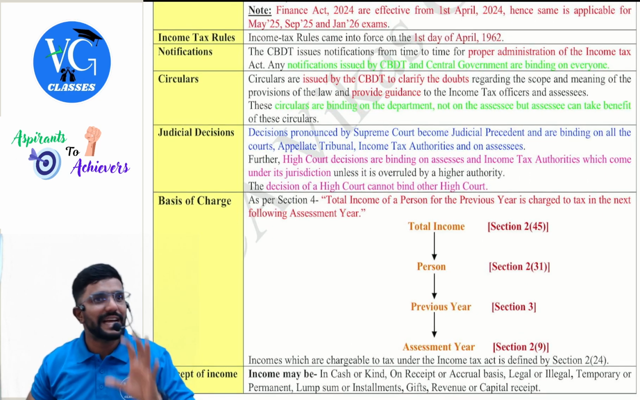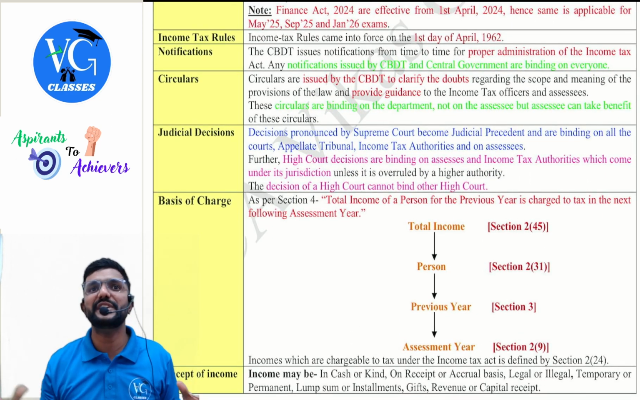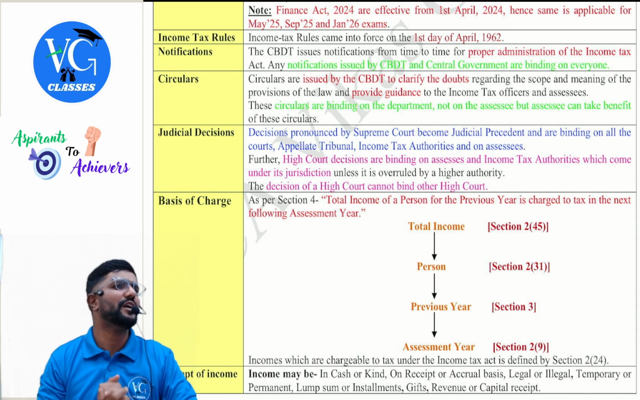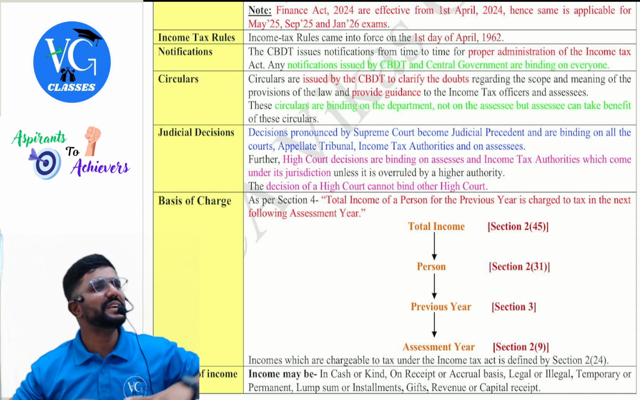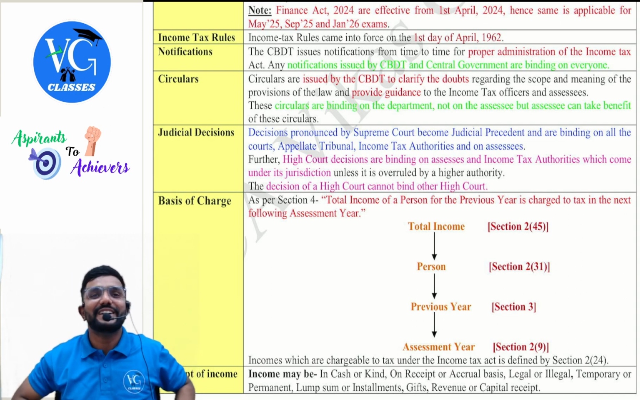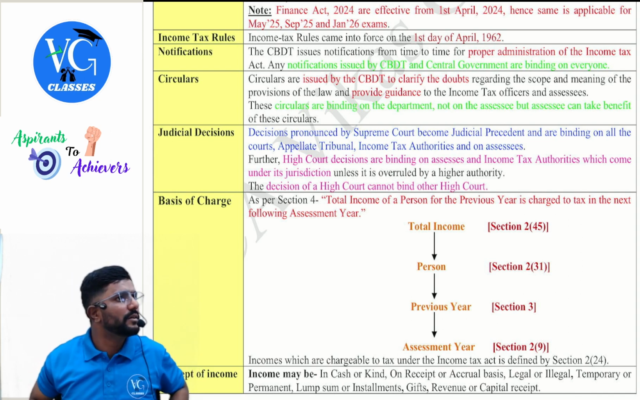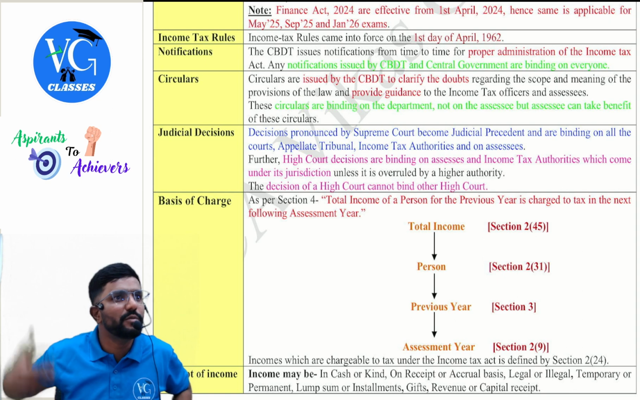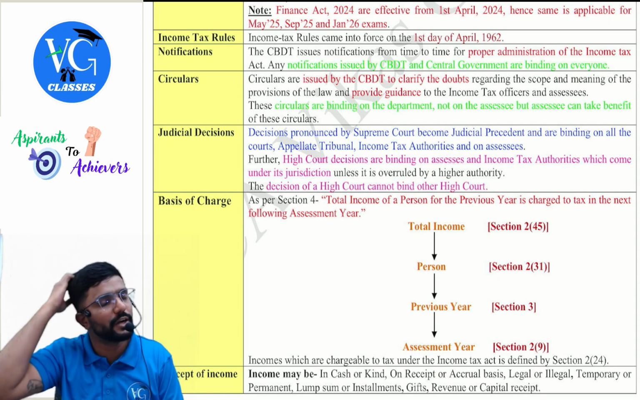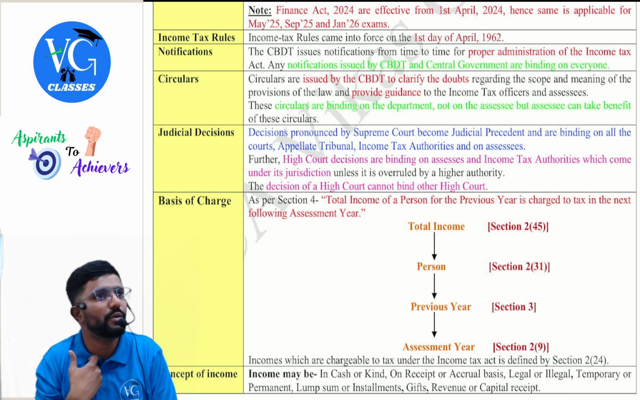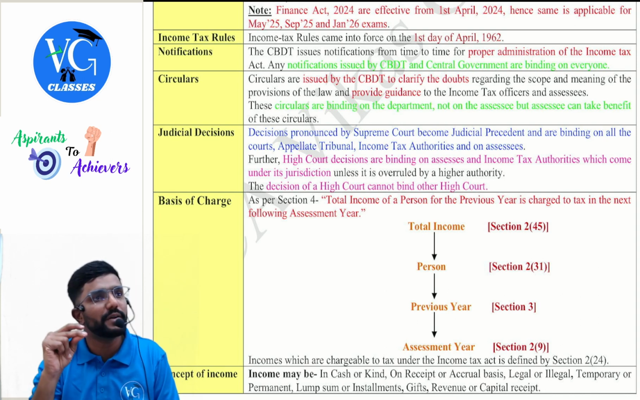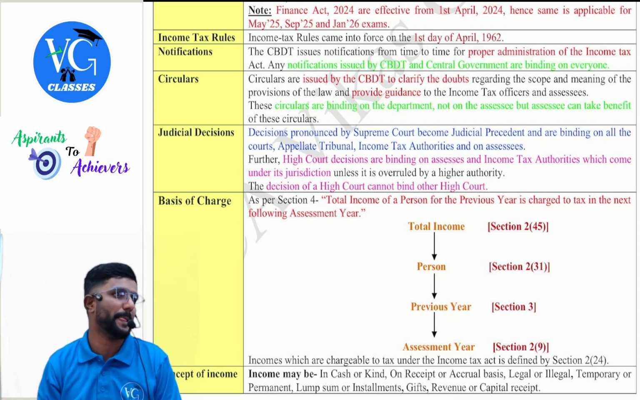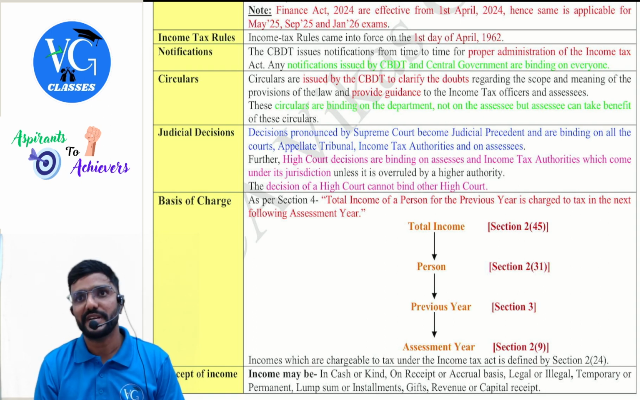Guys, notifications are released either by the central government or CBDT for proper administration of the law. Clear? Now, a notification released by CBDT or the central government is binding on everyone. I cannot tell, "Sir, I didn't read the notification. You didn't send it to my address or to my email address. Only then I will read it." No, no. Any notification released by the government or CBDT is binding on everyone. Everyone is supposed to know it, and it is our duty to know it.